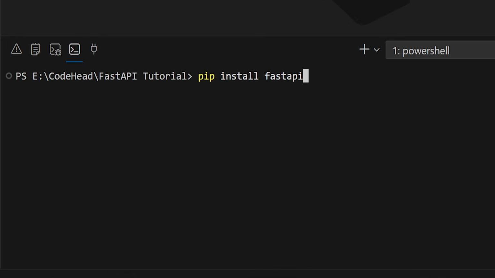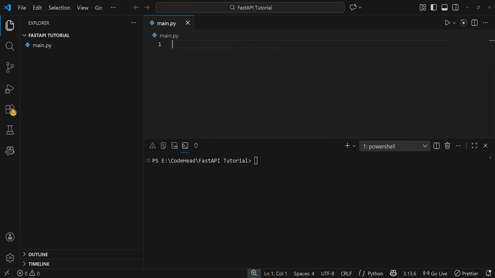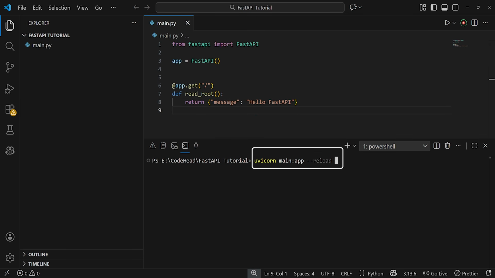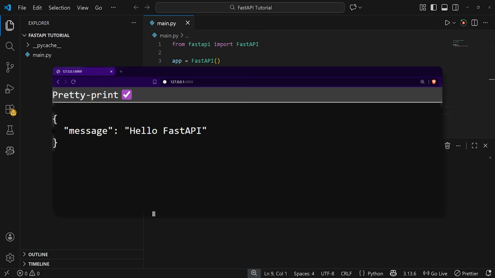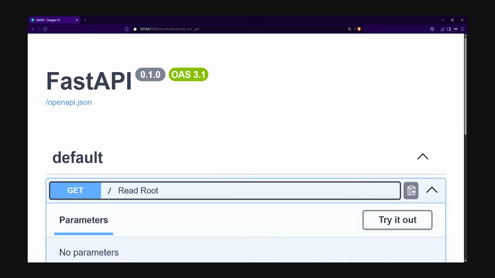To use FastAPI, we first install it using the usual pip command. We will also install uvicorn that will serve as our server. We then write a single Python file, define an endpoint, and run the server using the uvicorn command. It uses port 8000 by default, but you can change it using the port flag. Hit enter, and that's it. The endpoint responds. You want docs? Just add /docs to the URL, and it's all there.